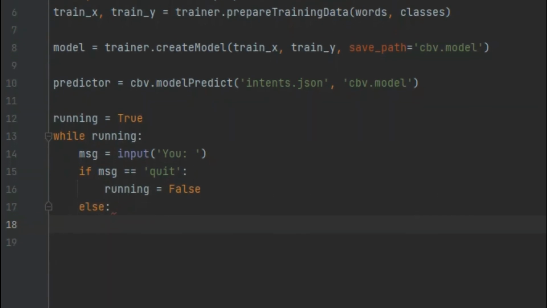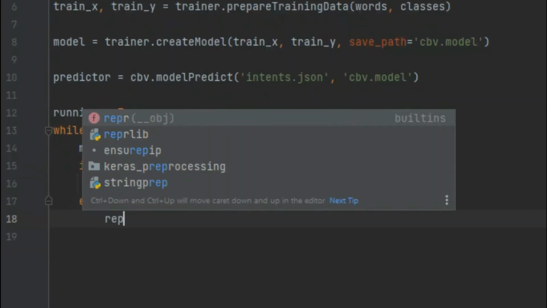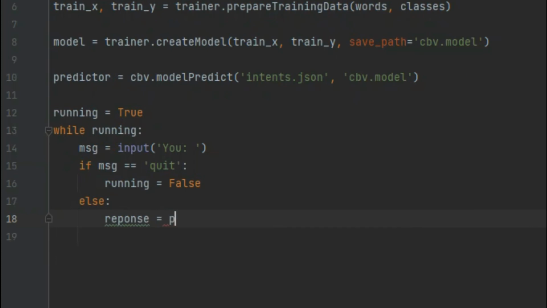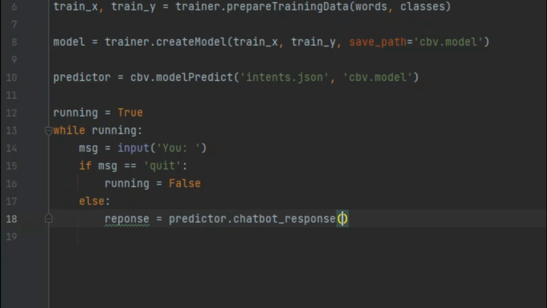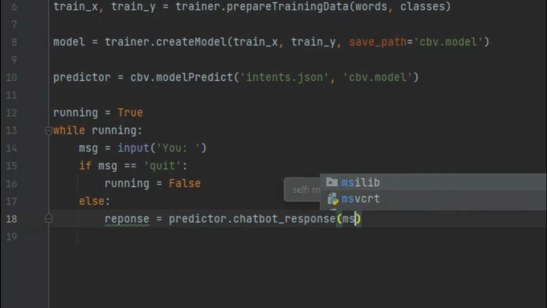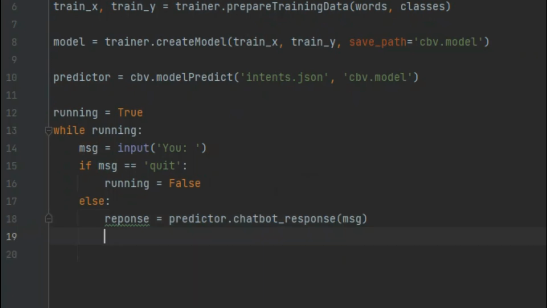Else, let's get the response as predictor.chatbot_response, and inside this you have to pass the message, so that we're going to print the bot says, the response.